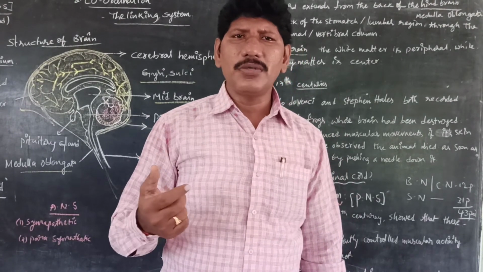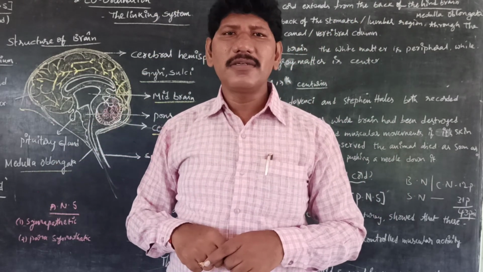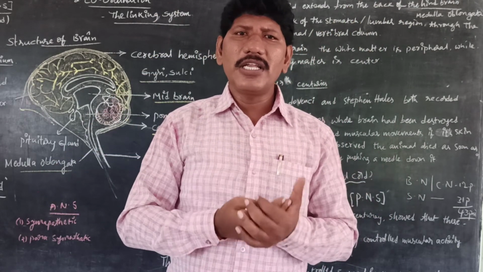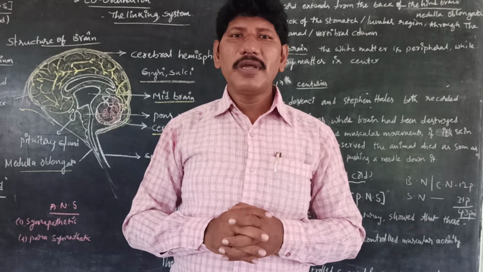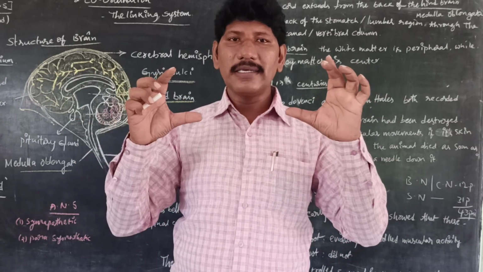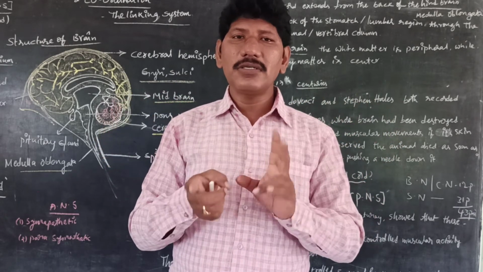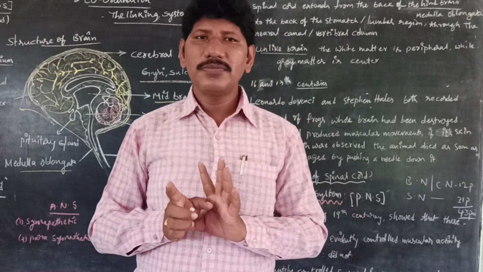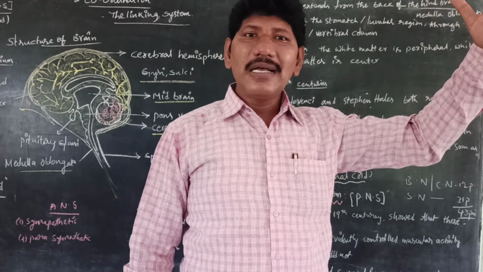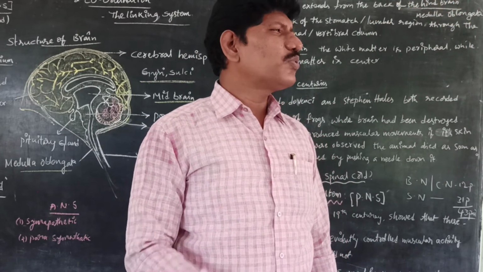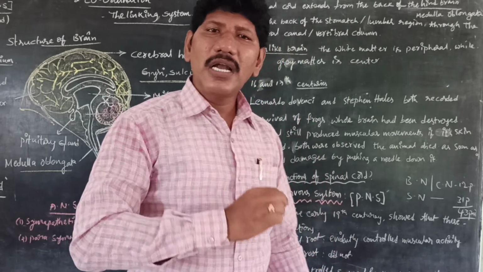So the autonomic nervous system, nobody can instruct it to increase the diameter when we are in dim light. For example, while we are studying during the night, all of a sudden the power goes off. What happens? Immediately our eyes open wider to allow more light, and after a few minutes we come to normal vision. This is because of the change of the diameter of the iris and the pupil. For example, when we see bright sunlight, we close our eyes to reduce the diameter, meaning the intensity of light. This is called the autonomic nervous system.